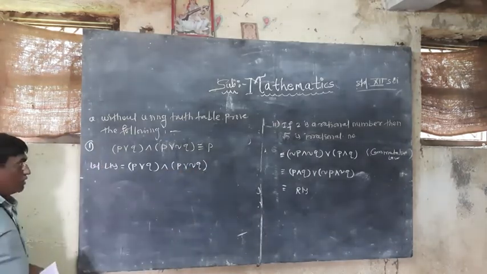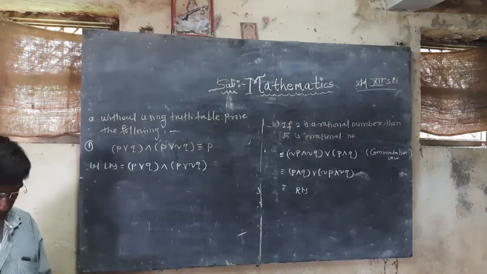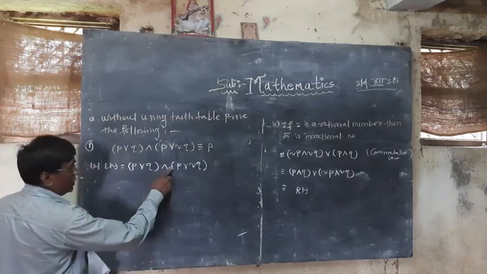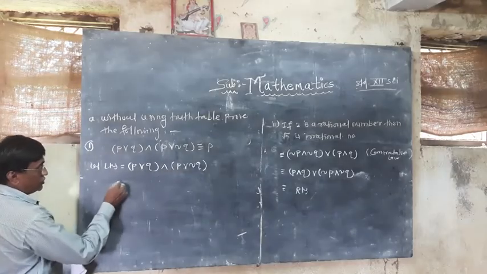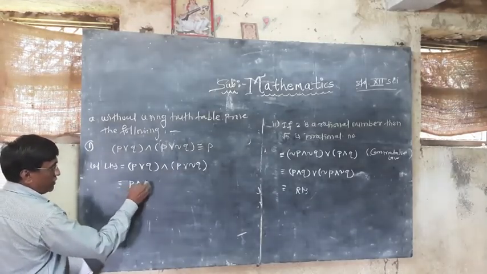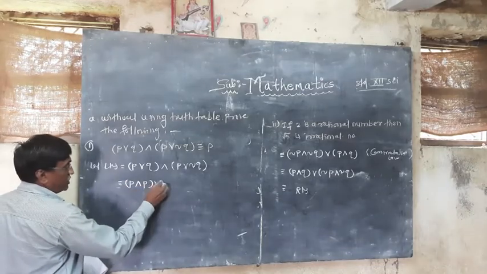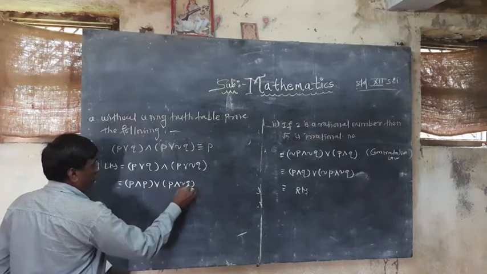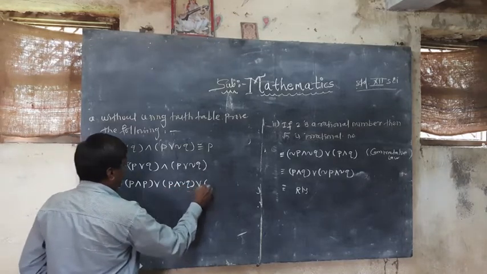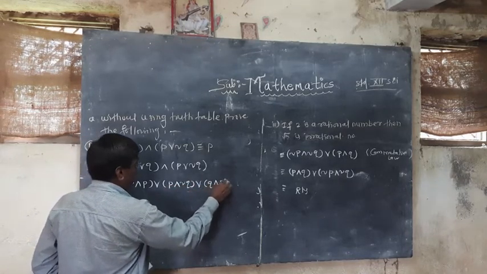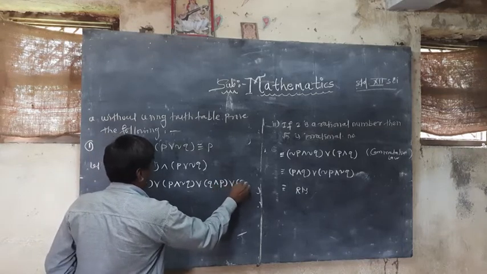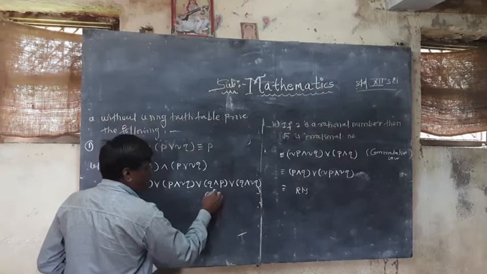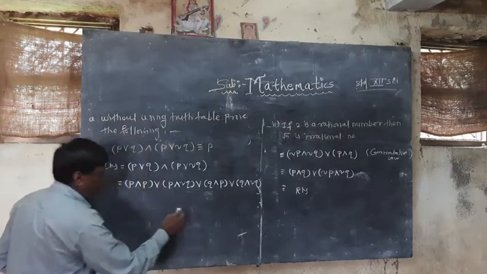Okay. Now I will use the laws of distribution, so I will distribute conjunction over the disjunction. So this equals P conjunction P, disjunction with P conjunction negation Q, again disjunction Q conjunction P, disjunction Q conjunction negation Q. That is the law of distribution.